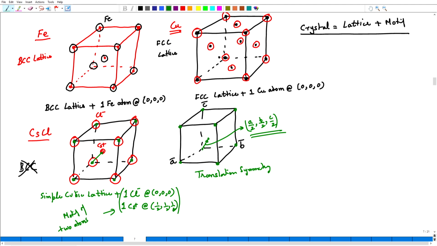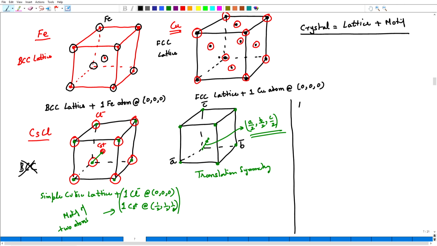So, this is another thing: a lot of sources mistakenly call such a structure a body centered cubic structure. In fact, it should be called only a simple cubic structure. It has the cubic symmetry and its lattice is that of the simple cubic. Now, consider one more structure